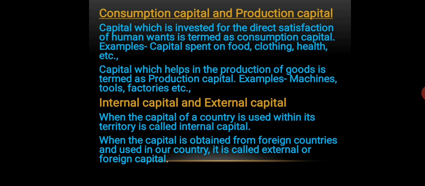Now we have production capital. Capital which directly helps in the production of goods, for example, machines, tools, factories, etc., is known as production capital. By the term itself, it is helping in the production of another good. So that type of capital is known as the production capital.